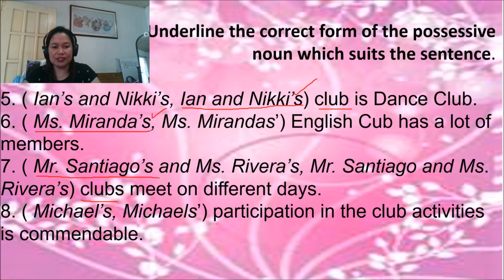Mr. Santiago's and Miss Rivera's. This is the correct answer. And number 8. Michael's, apostrophe S or apostrophe, Michael's participation in the club activities is commendable. So Michael, it's only one, so you're going to add apostrophe S. This is the correct answer.